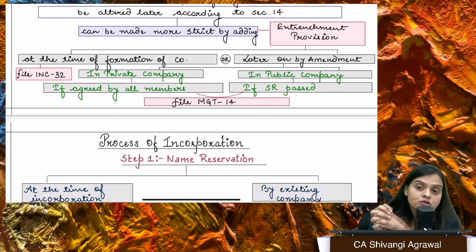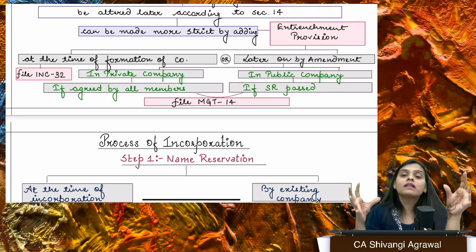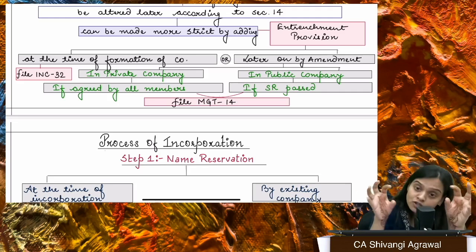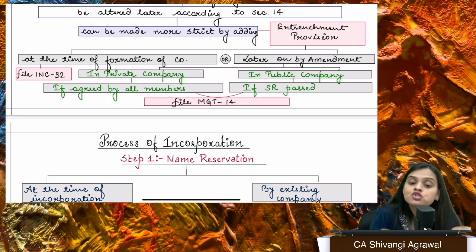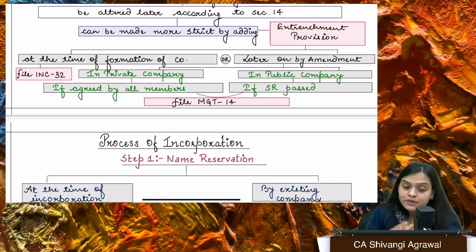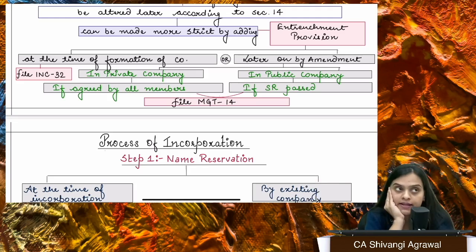What is special resolution? Special resolution means we call the members, we ask them, and if 3/4 members agree, 3/4 majority has to be obtained, right? So if there are 100 members who have actually voted, there should be at least 75 members who say yes. Then SR is passed, otherwise SR is lost, right? So this is SR. And we need SR to alter every clause of articles, right?